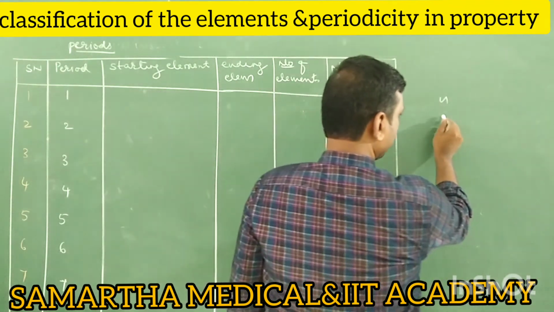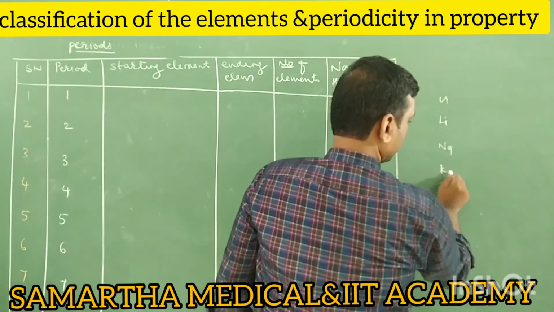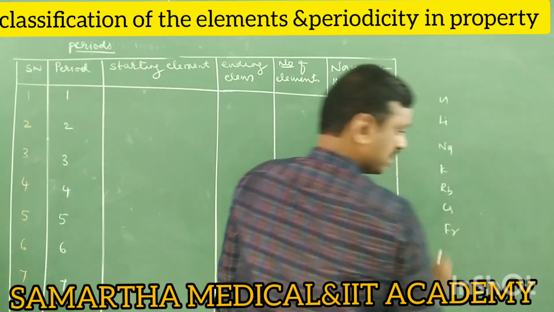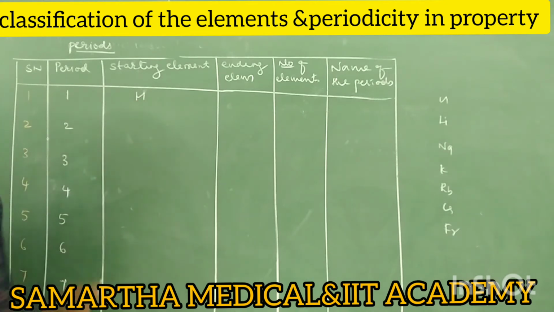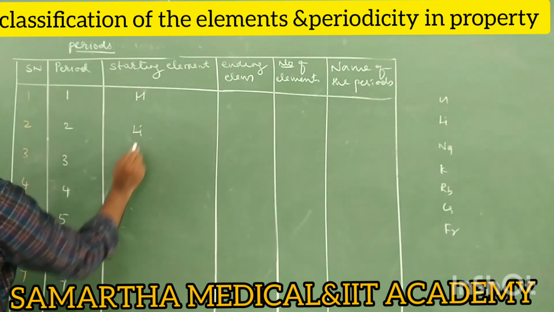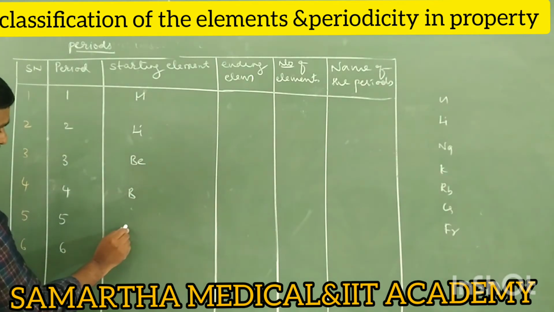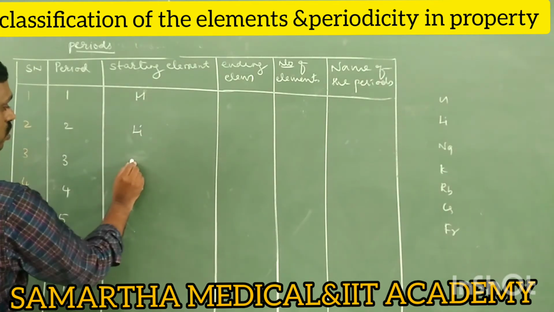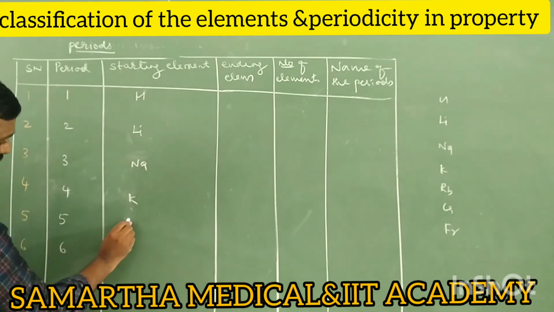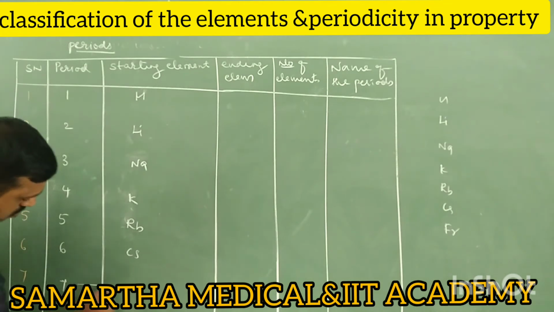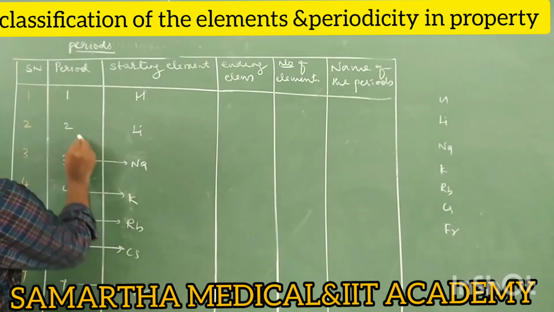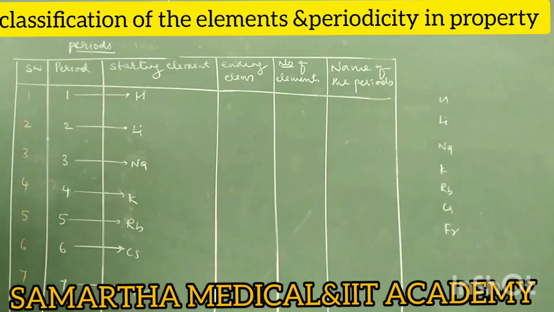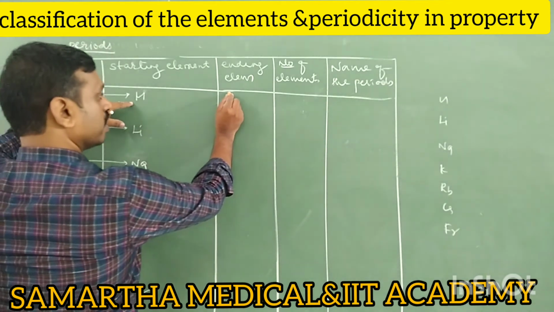What are the first group elements? Hydrogen, lithium, sodium, potassium, rubidium, cesium, francium. So the starting element in the first period is hydrogen, the second period lithium, and so on up to francium.